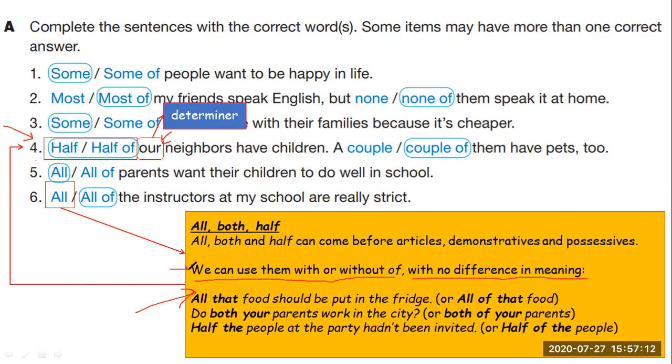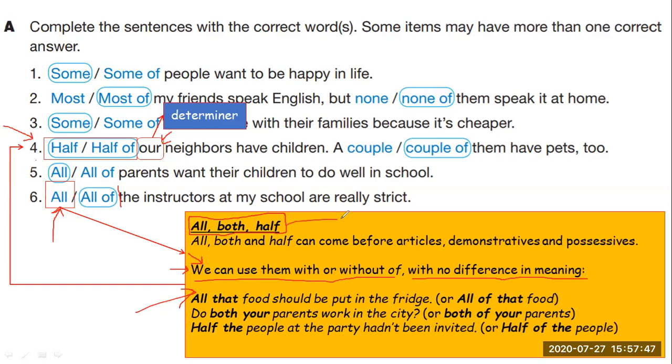You have to pay extreme attention to this part. With these three, we can use of or not use of. In the case of number 6, in the book they have only all of, because here we are not using a determiner. But yes, you can say all the instructors at my school are really strict, or all of the instructors at my school are really strict.